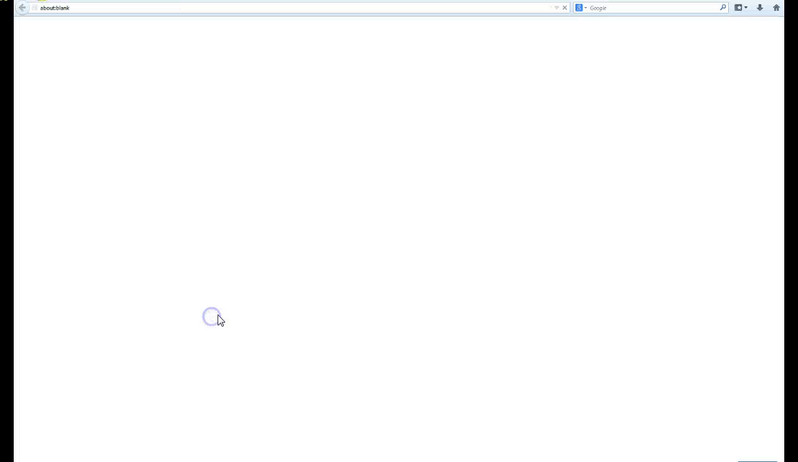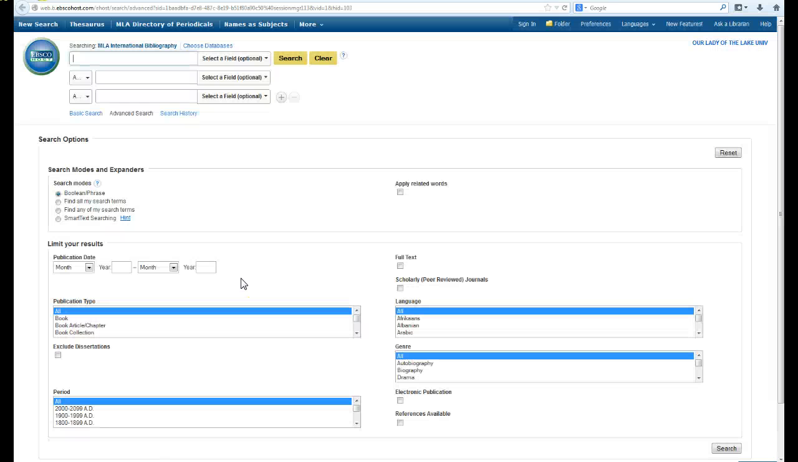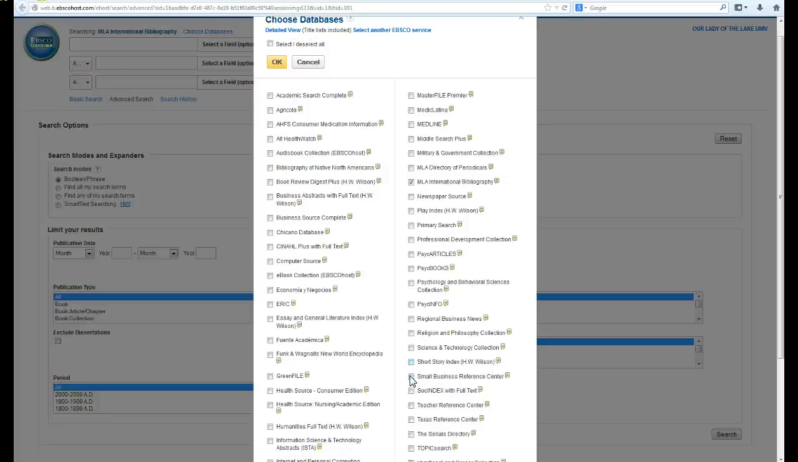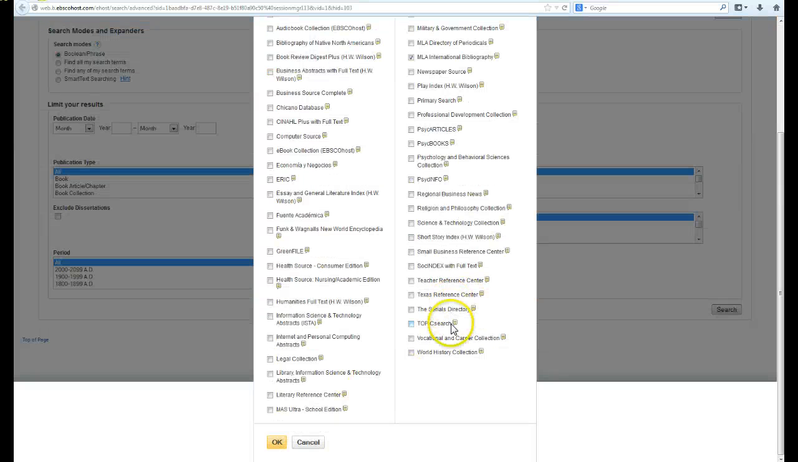Next is the MLA International Bibliography. You see we're back to EBSCO. And in reality, you can search more than one EBSCO product together by going to the choose databases. You could do the MLA, which we did. There's also the short story. We've talked about some of the other ones already. So if you want to search multiple ones, you just have to mark those here, and then those results will all be combined and brought back to you.